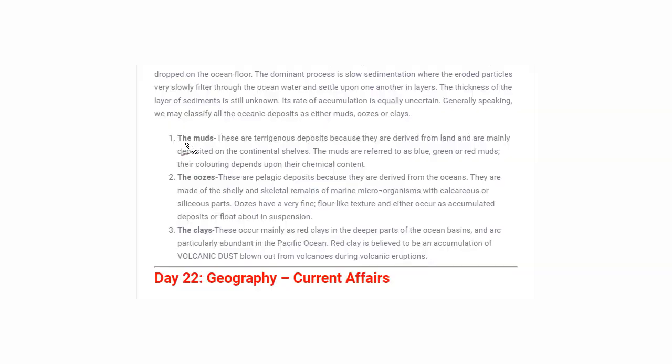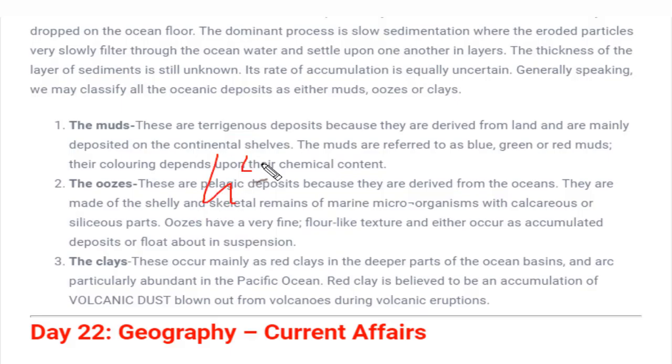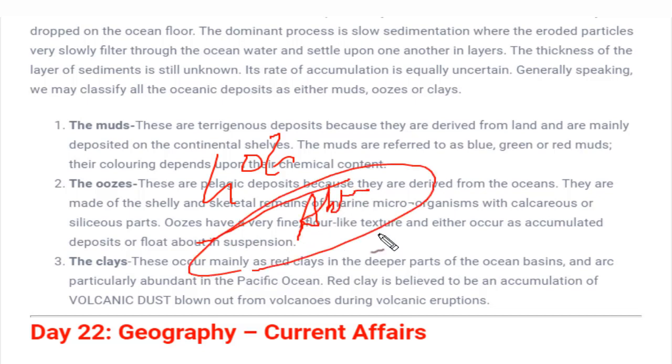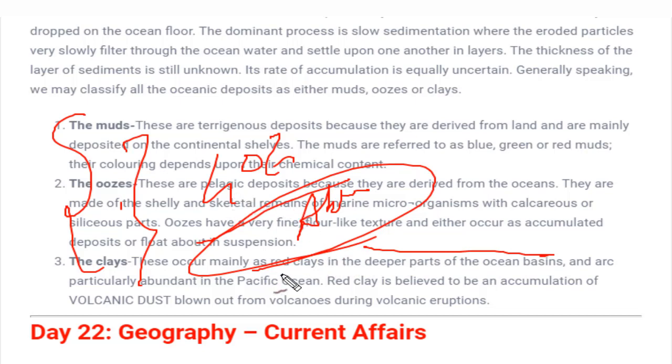At the last, we will see the types of sediments which are present: mud, oozes, clays. These are the sediments in the abyssal plain. 40% of the area of the ocean bed is abyssal plain, as we have already seen. Because of these sediments, the bed is very smooth as compared to the continental slope or continental shelf.